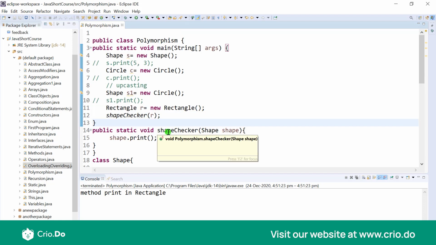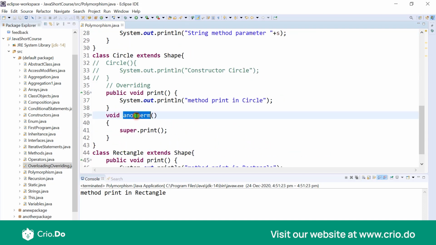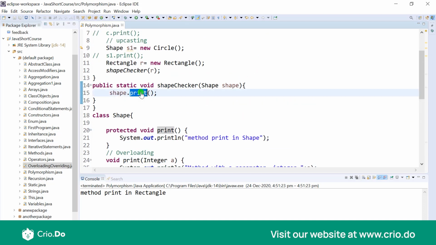Now remember how this runtime polymorphism works. The child is actually upcasted to parent. Now if you really want to not have anything of the parent and just call something of the child specifically, for example, this anotherM method is present in the child class.